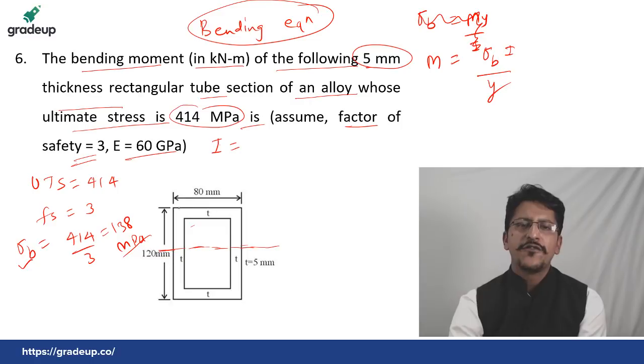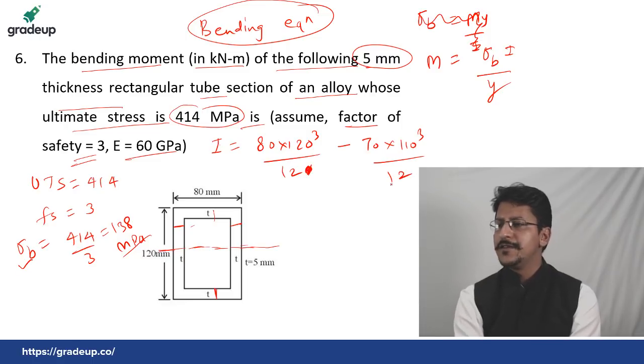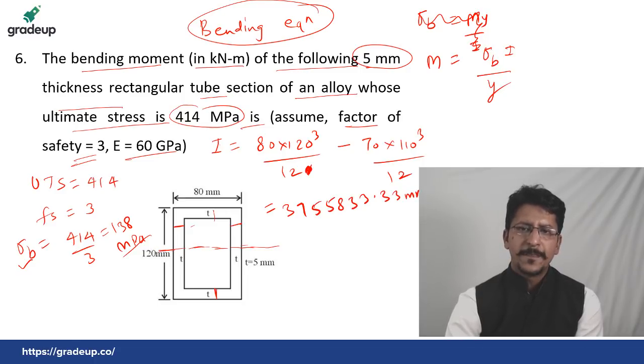I will be the I of total, that is 80 into 120 cube by 12, minus, reducing the thickness, the 80 will become 70 and the 120 will become 110, so 70 into 110 cube divided by 12. Oh sorry, this is not 120, this is 12. Okay, this is 12. So you will get a very big value, 3755833.33 mm to the power 4. This is I. The y value is the maximum value, that is 120 by 2, so you will get this as 60.